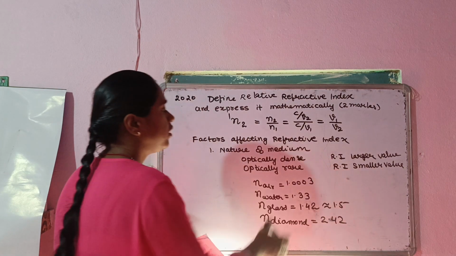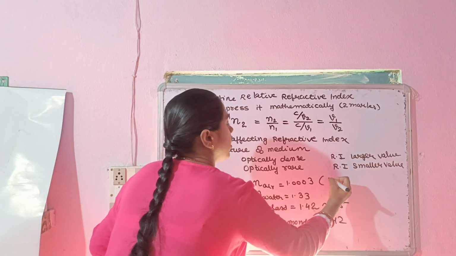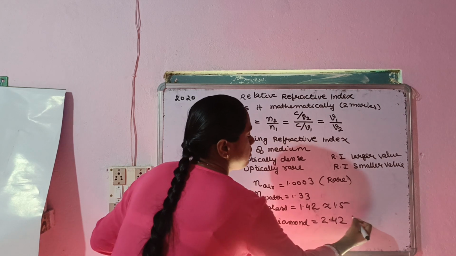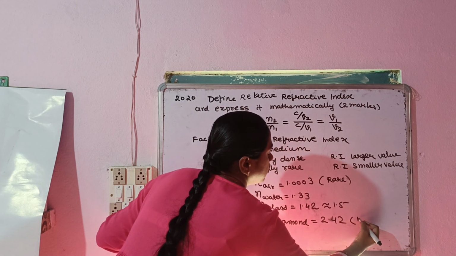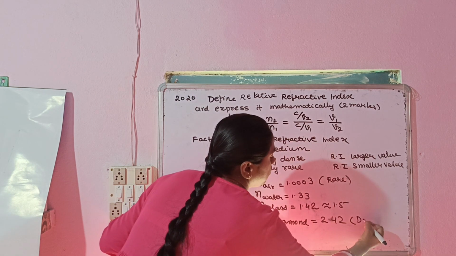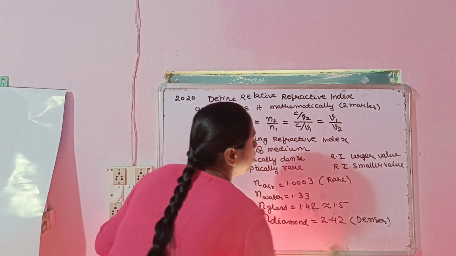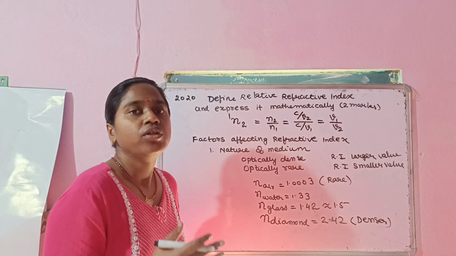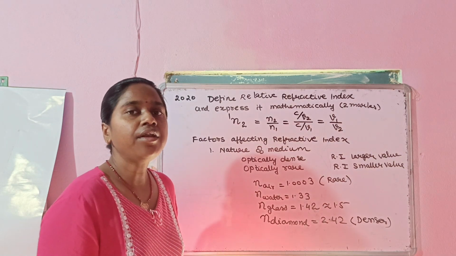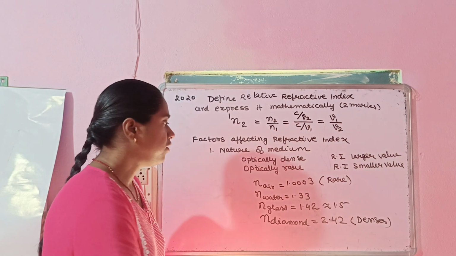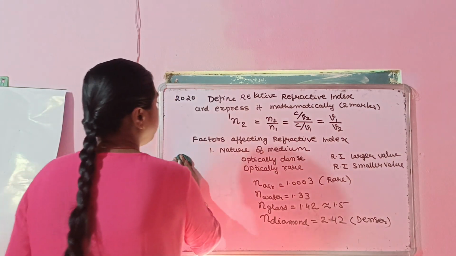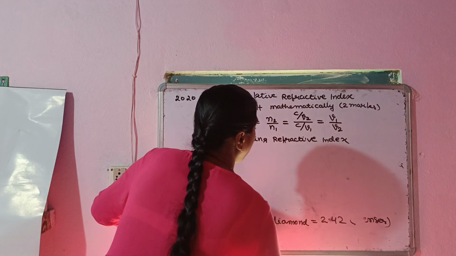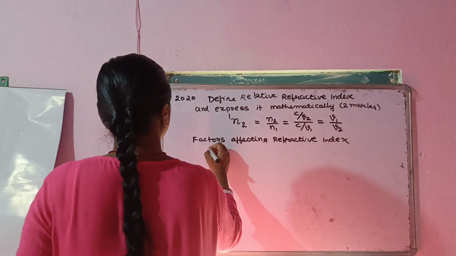Out of all this, air has the lowest refractive index, so it is rare, and diamond has the highest refractive index, so it is the denser medium. This is the basis on which the refractive index tells you whether the medium is optically rarer or optically denser.